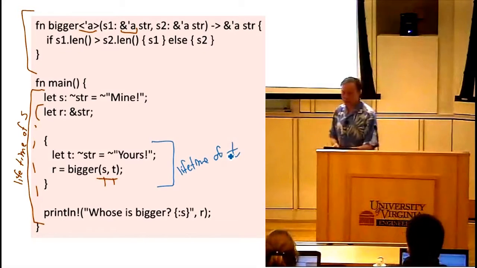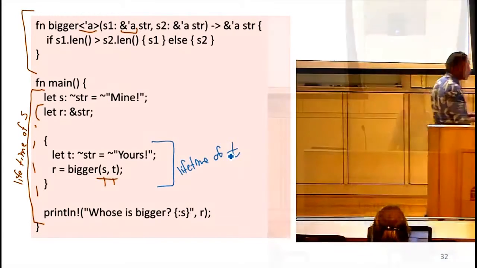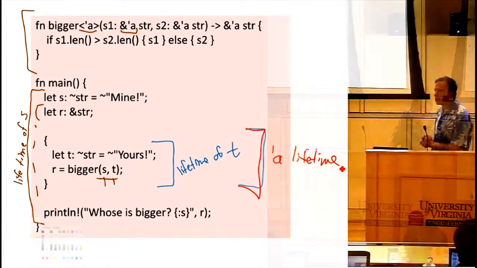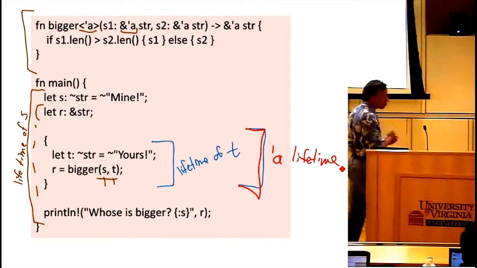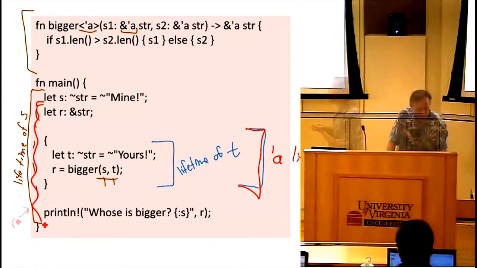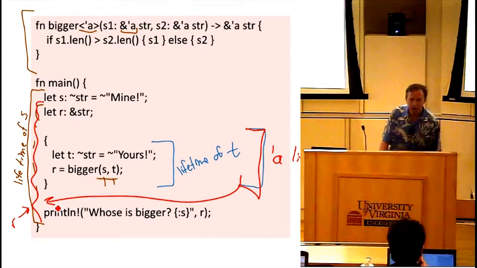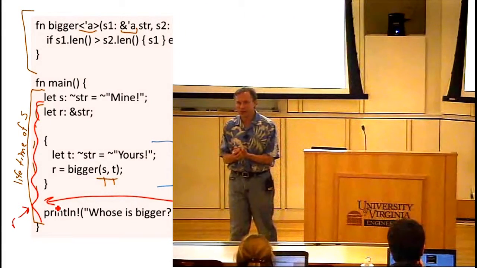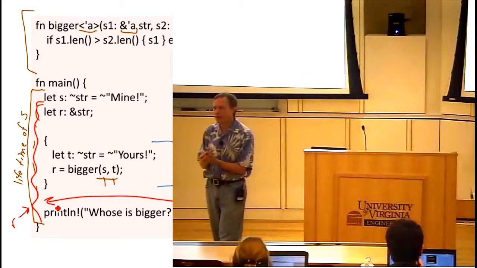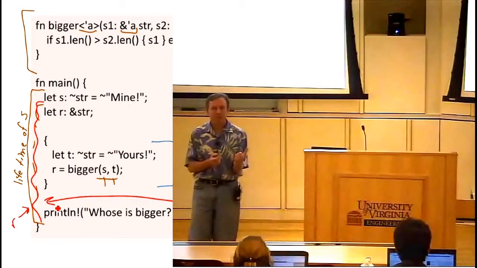What is the lifetime of A, the lifetime parameter, going to be? Good, right? So it's the minimum of those two lifetimes. So this is going to be the lifetime of A. We're assigning the result of bigger to R. What is the lifetime of R? Yeah, so R extends beyond that scope. So this is the lifetime of R. The result from bigger has this lifetime. We're assigning it to something that has that lifetime. Well, these lifetime rules for borrowing apply to assignments here as well, right? So we're assigning to an object something that has a lifetime shorter than the lifetime of that reference.